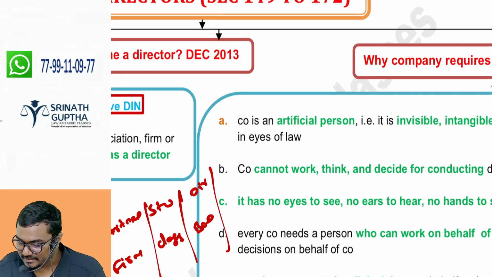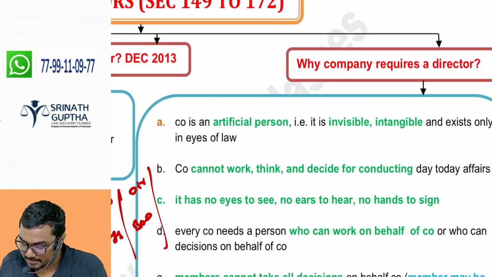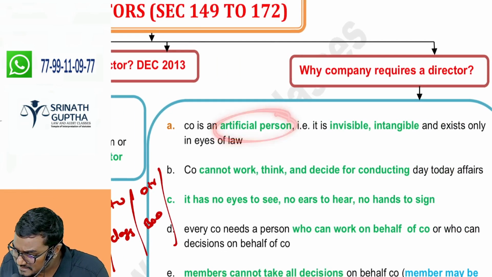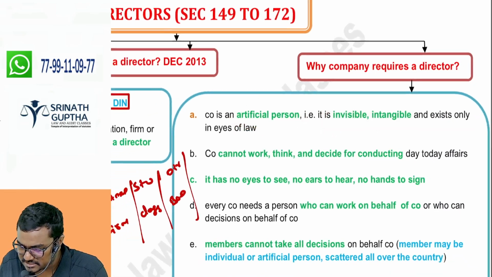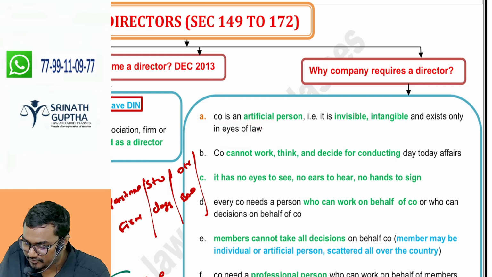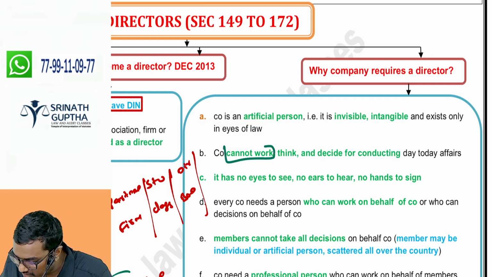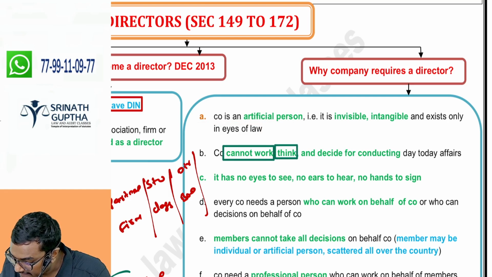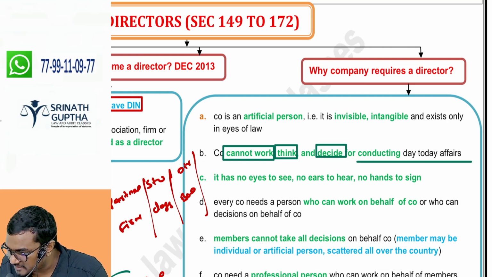In the same way, since a company is an artificial person, it is invisible. It is intangible. It exists only in the eyes of law. A company cannot work, cannot think, cannot decide for conducting the day-to-day activities of the company.